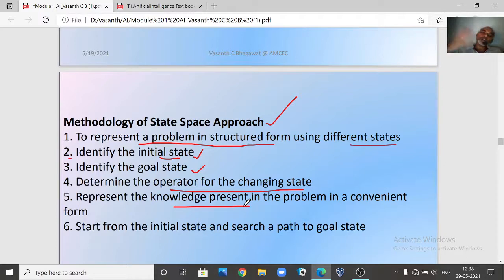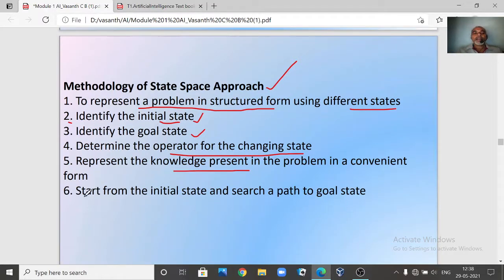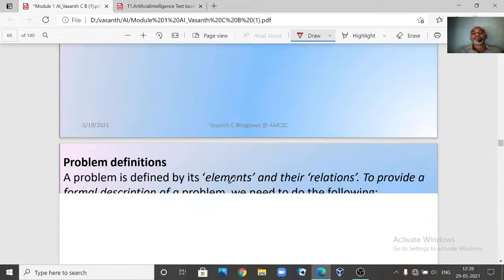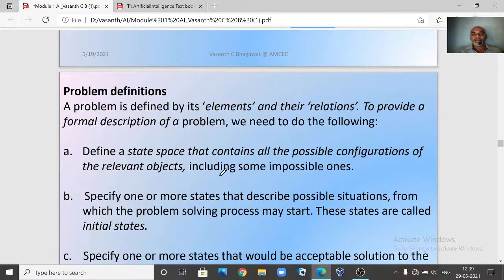Now we have all the knowledge to solve that particular problem. What all the knowledge is there? Represent that particular knowledge in a particular form, right? And the sixth, start from the initial state and search the path to the goal state. So you are going to start from the initial state and find what is the path which leads towards your goal state, right? Now this is the general methodology that we are going to apply here, right?